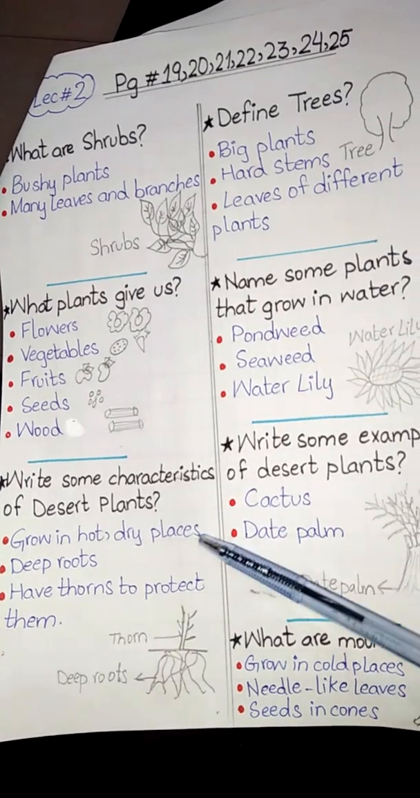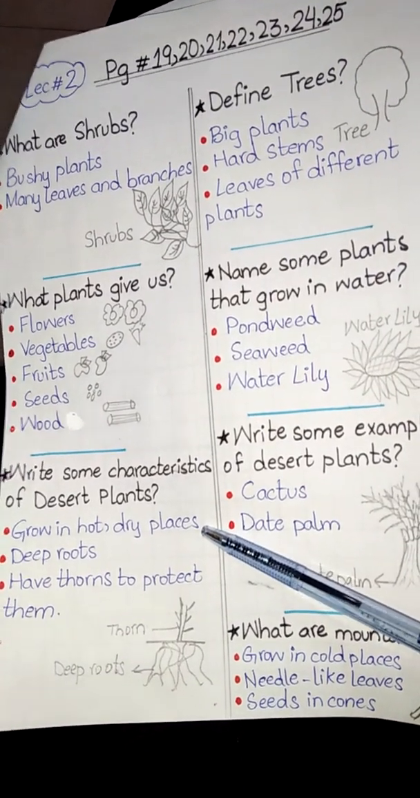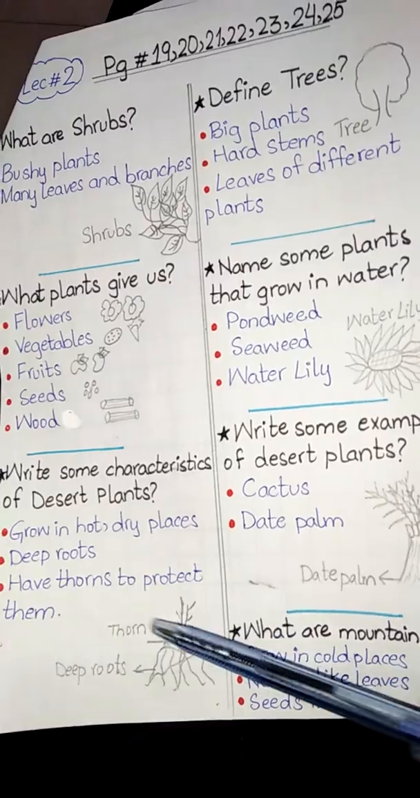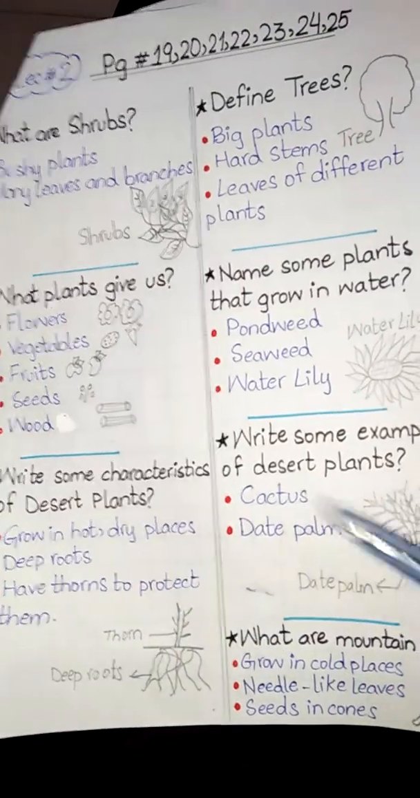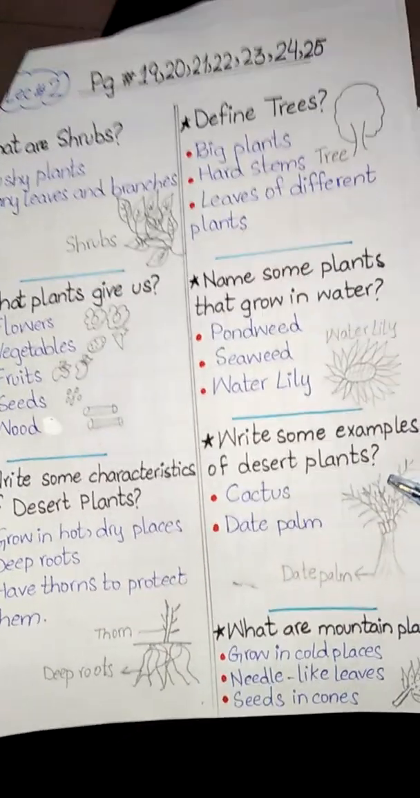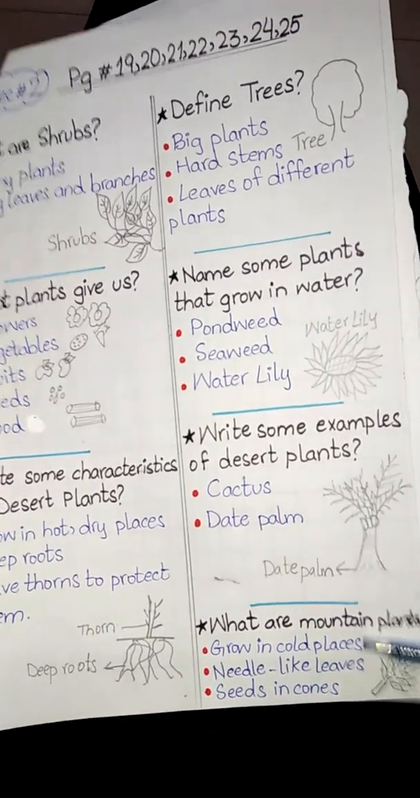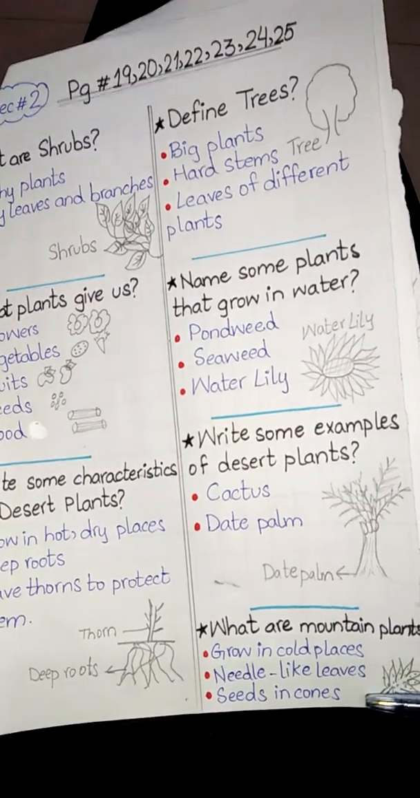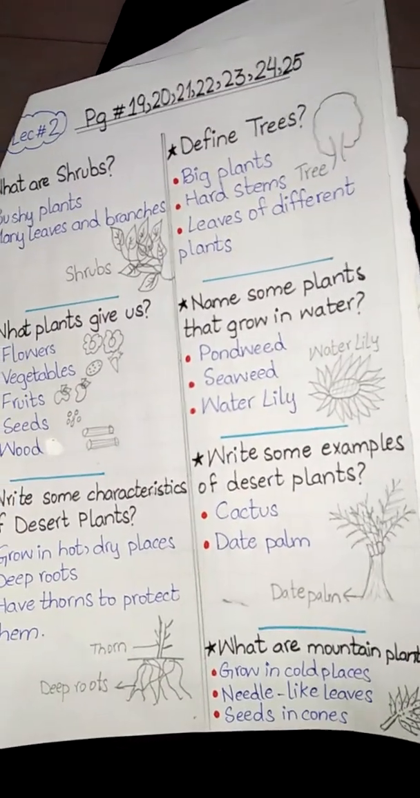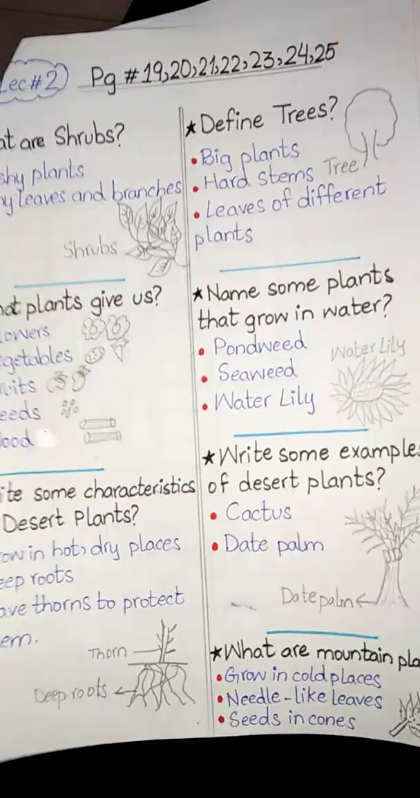Characteristics of desert plants are: some plants grow in hot, dry places. They have very deep roots. They have thorns to protect them. Cactus and date palm are the examples of desert plants. Some plants that grow in cold places are called mountain plants. They have needle-like leaves. They make seeds in cones. Now complete this chapter.